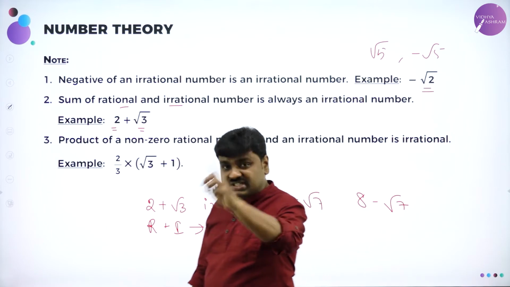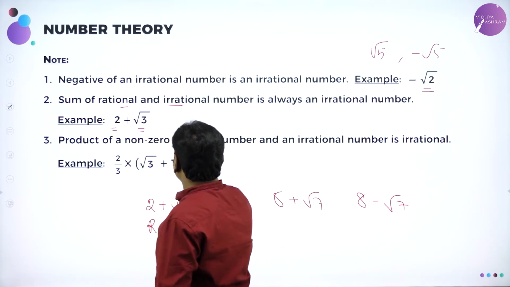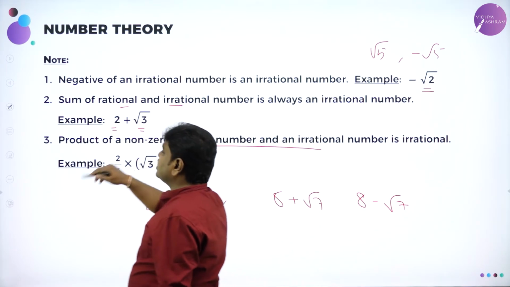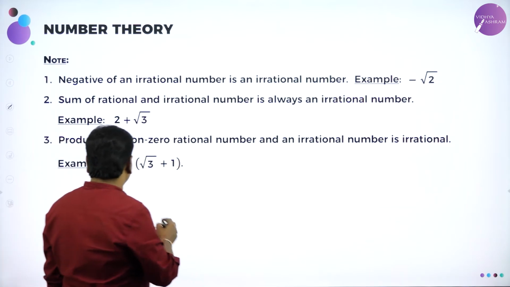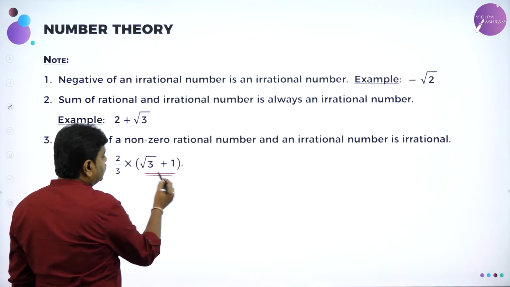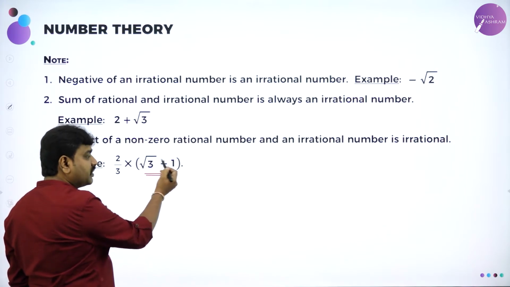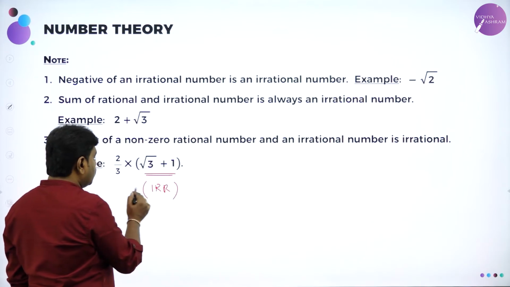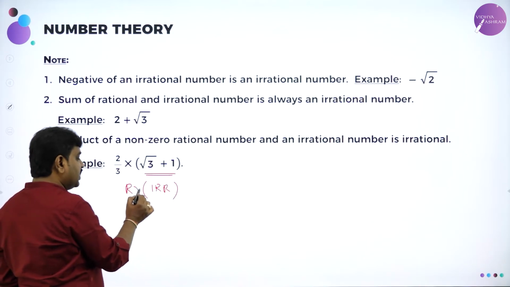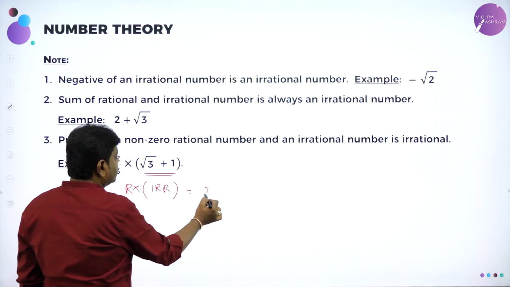Negative of irrational is irrational. Product of non-zero rational number with irrational is irrational. Very interesting. Product of non-zero rational. See, this is rational. Irrational. Root 3 irrational plus rational is irrational. So this is rational. Rational into irrational is also irrational.